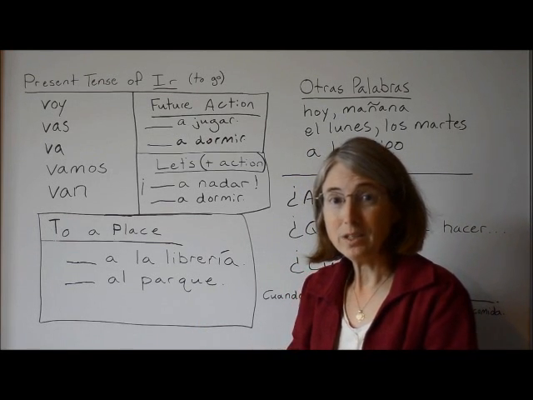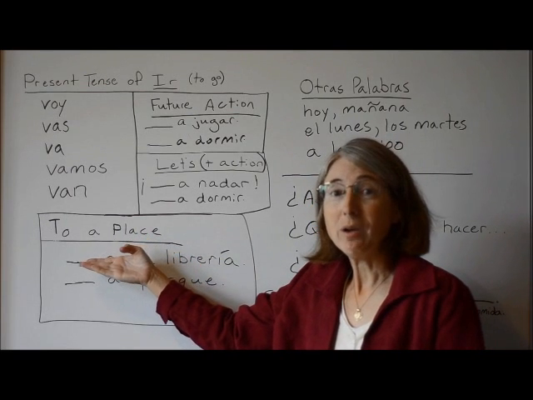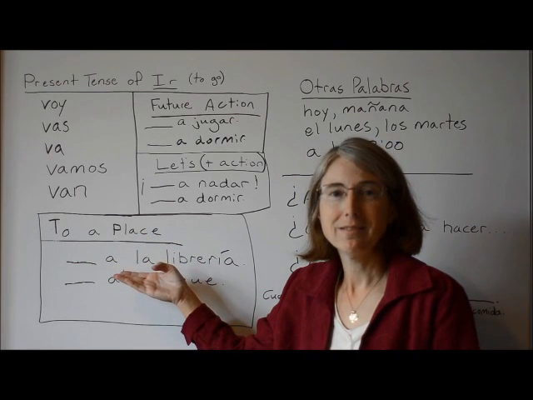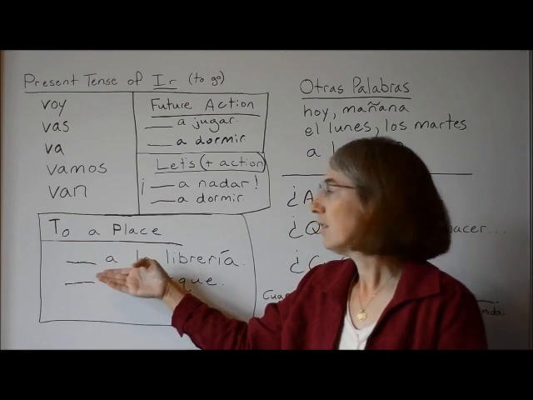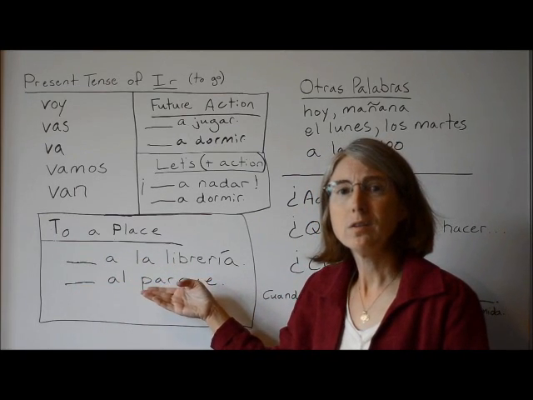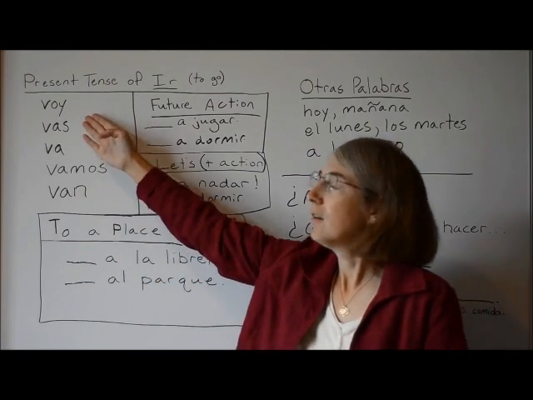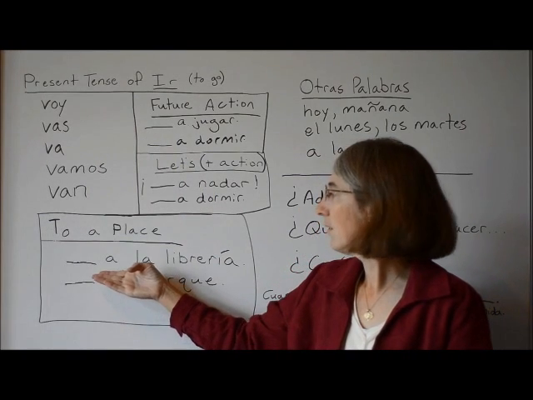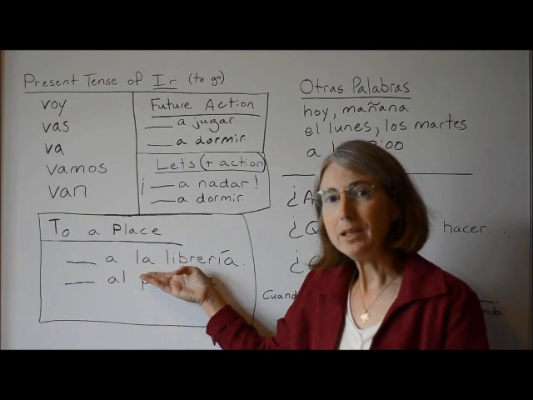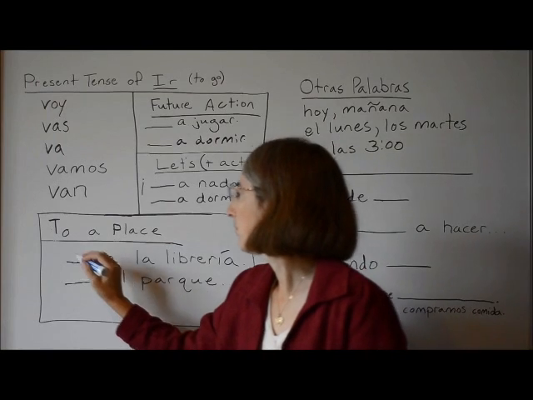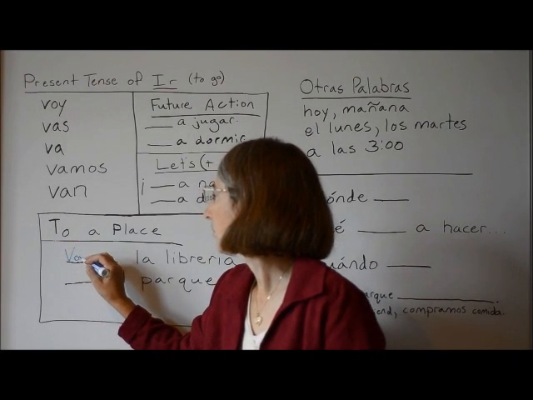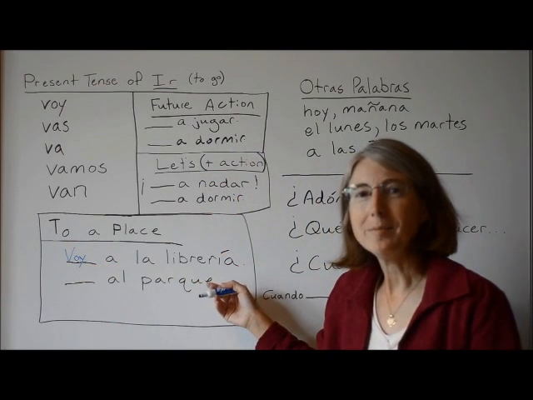The first category is when we're talking about going to a place. All right? If we're going to the bookstore, then we could say voy a la librería. Voy a la librería.